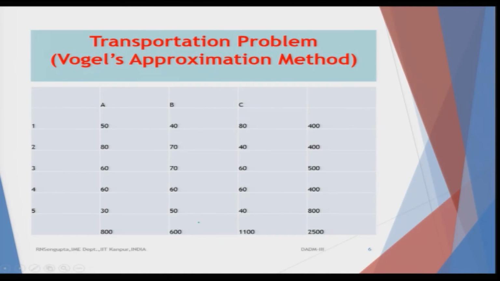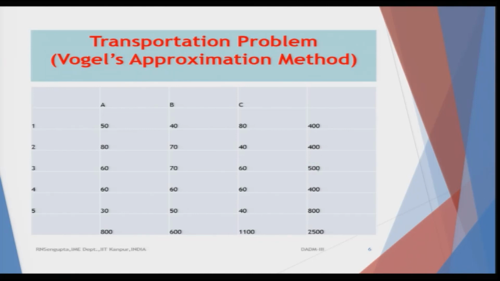Now, what are the rightmost values which I have written? These are the total amount of goods either transported or needed, depending on what you are trying to signify. For 1 it is 400. Similarly, for 2, whether it is an origin or destination is immaterial for our consideration for the time being, it is 400.